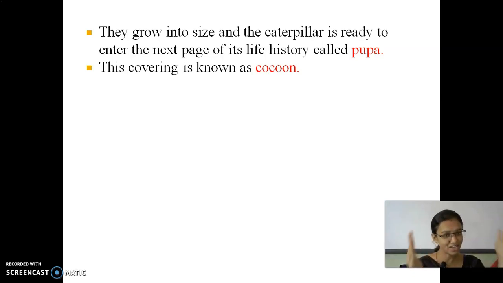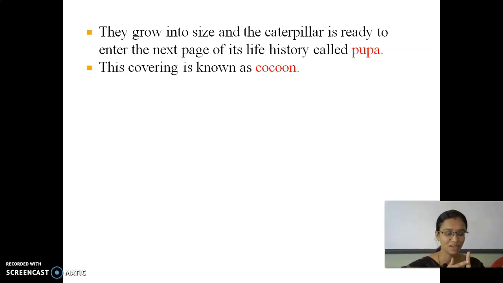The covering is called the cocoon. The caterpillar which is present inside the cocoon is called the pupa. The outer covering of the pupa is called the cocoon. Are you clear with this? So what is the first stage?